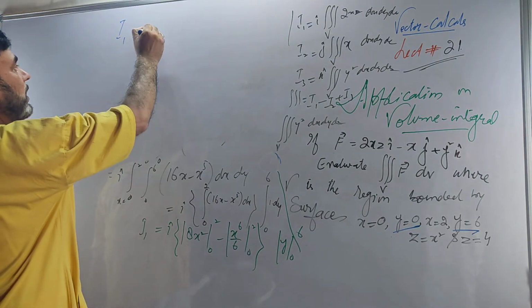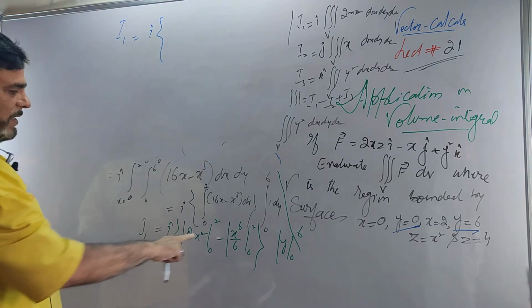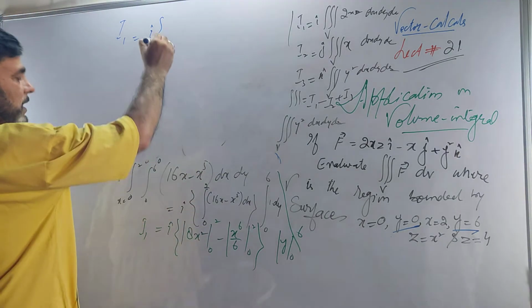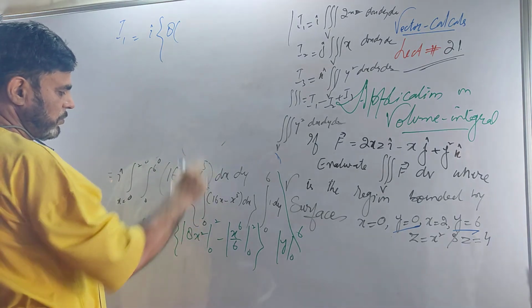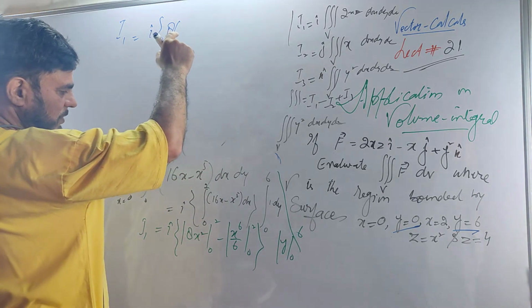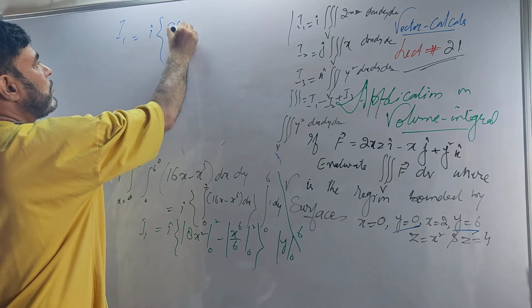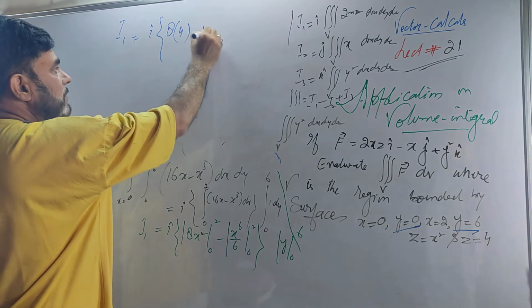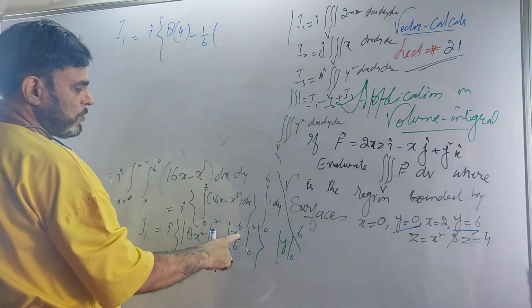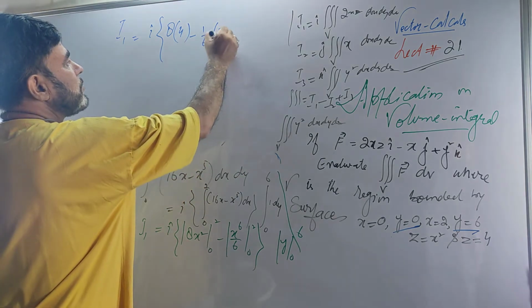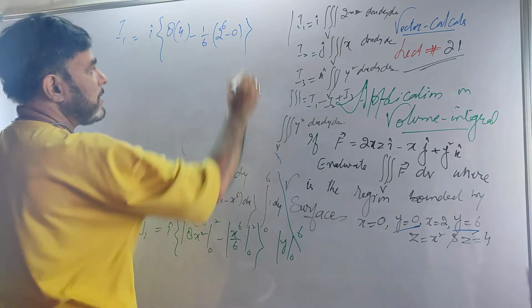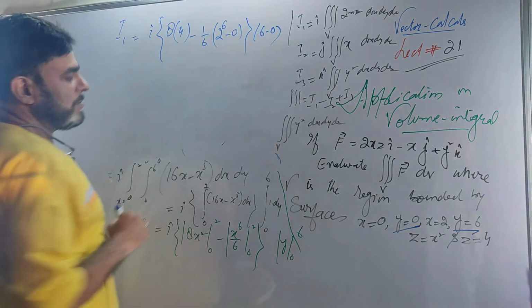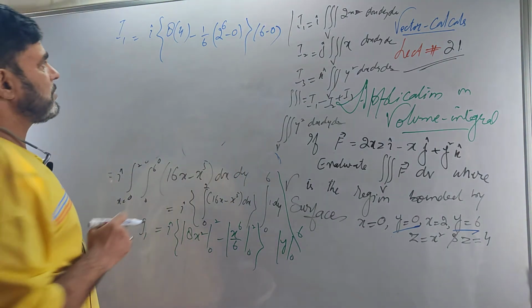I1 is i times, giving the upper limit here, 8 into 2 square. Is it 2 square? x square by 2, yes, it is 2 square, it is 4. Then minus 1 by 6 times 2 raised to power 6, minus 0. Then outside it is 6 minus 0, when you give the upper limit 6 and lower limit 0.